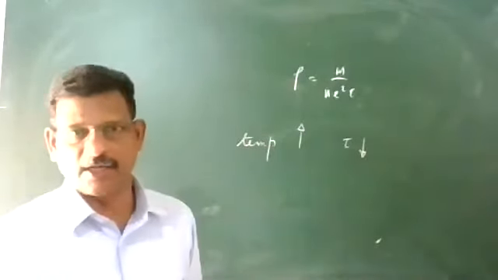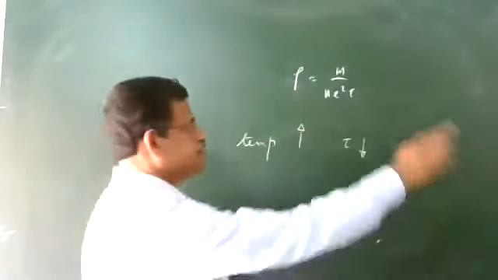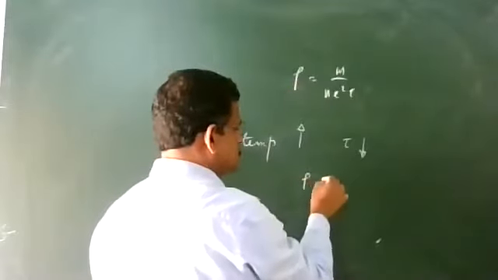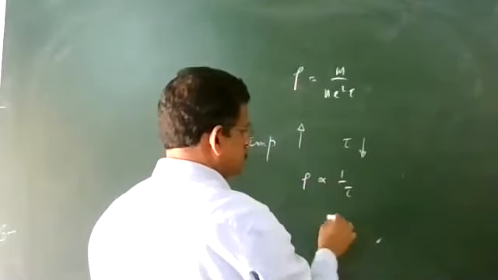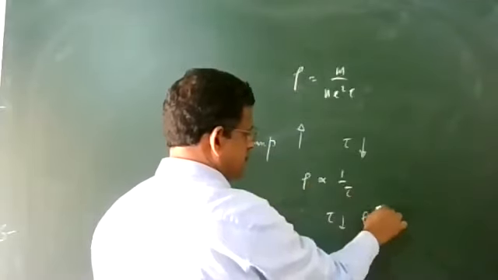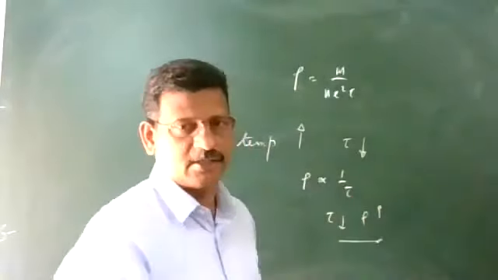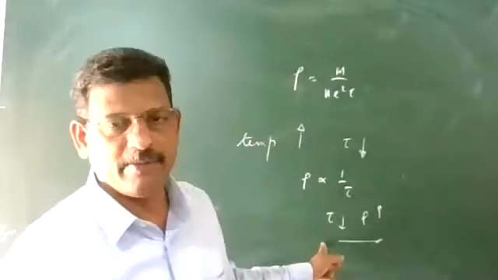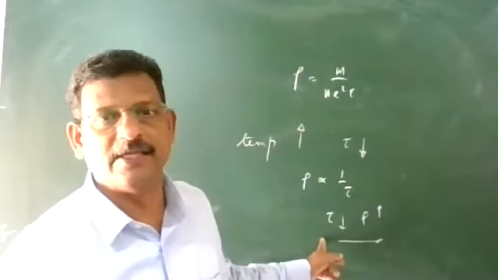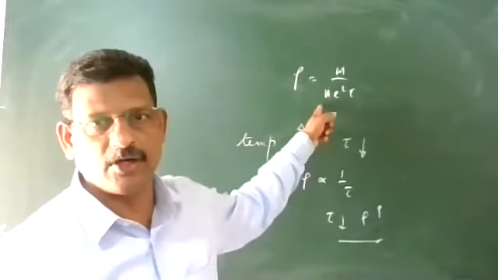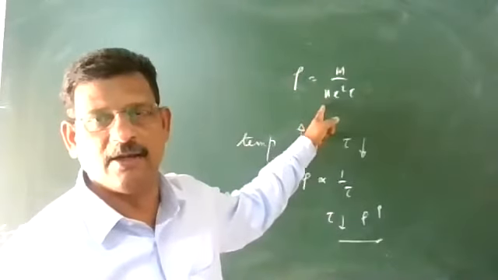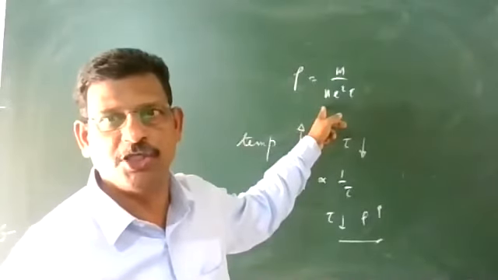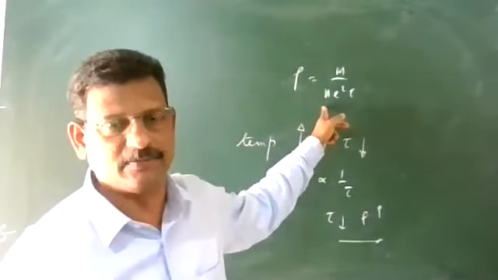Therefore, in the case of a metallic conductor, resistivity is inversely proportional to relaxation time. So tau decreases, therefore resistivity increases. One point: in the case of a metallic conductor, resistivity increases with increasing temperature. Why? Because the relaxation time decreases. In the case of a metallic conductor, n, the number density of electrons, that is electrons per unit volume, will not change with temperature.